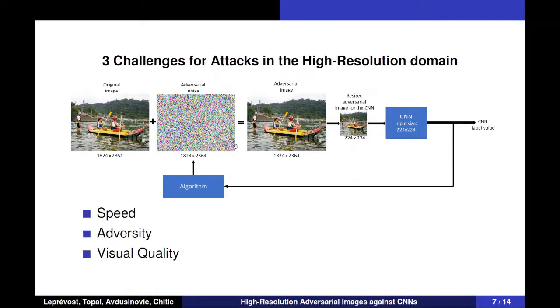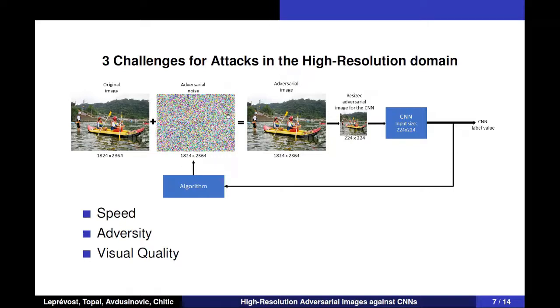One way of generating a high-resolution adversarial image is the direct attack. This diagram summarizes it. We start with the original image. The algorithm this time works with adversarial noise that is as big as the original image. Combine them, scale down to the CNN input size, get the label value. If it is not satisfying, keep working on the adversarial noise.